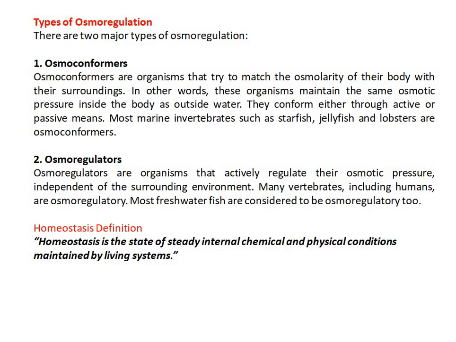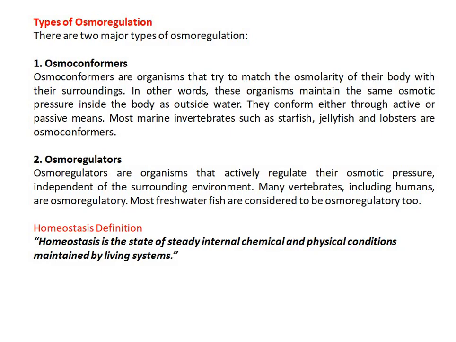Most marine invertebrates such as starfish, jellyfish and lobster are osmoconformers. Osmoregulators are organisms that actively regulate their osmotic pressure independent of the surrounding environment. Many vertebrates, including humans, are osmoregulators. Most freshwater fish are considered to be osmoregulators too.